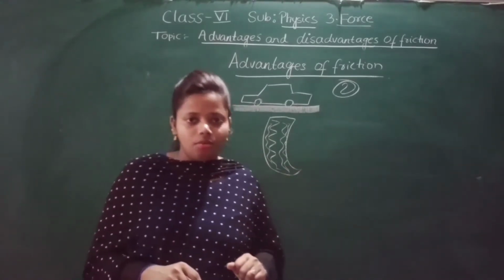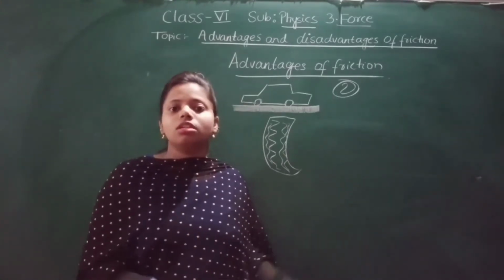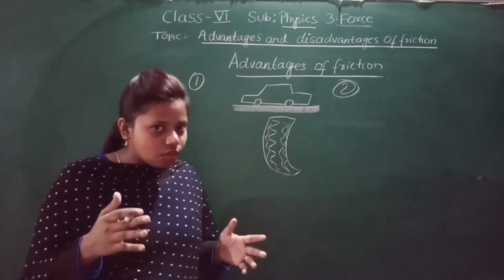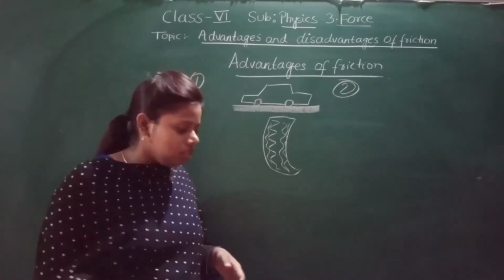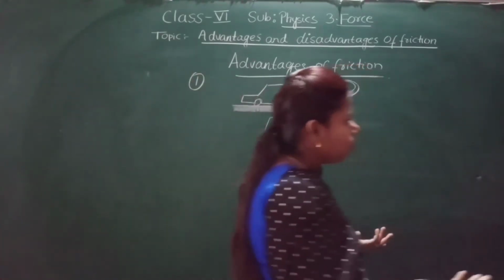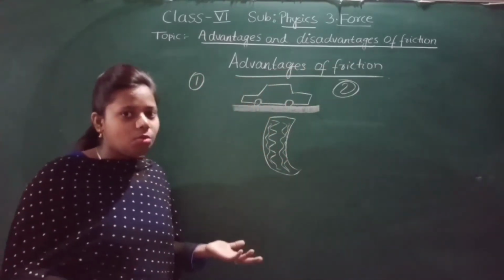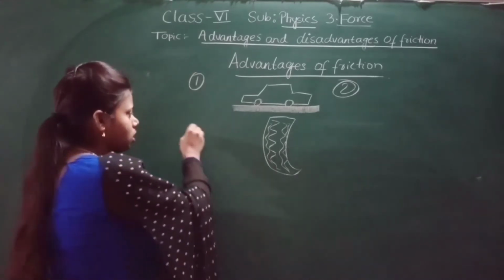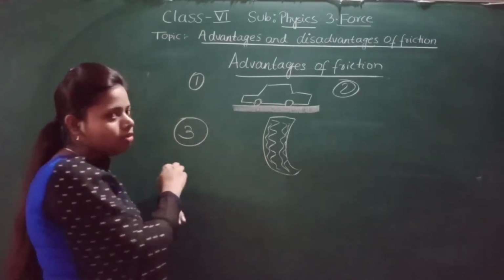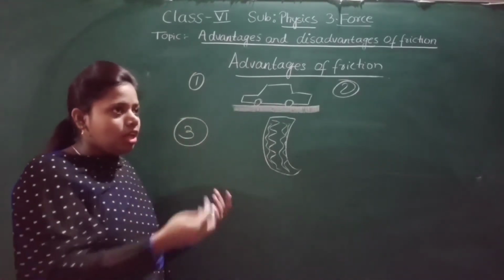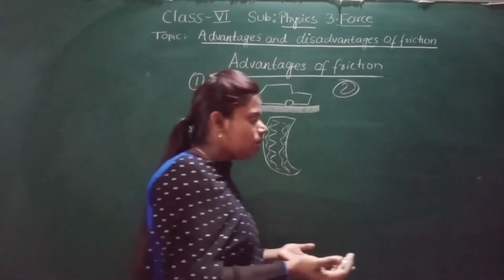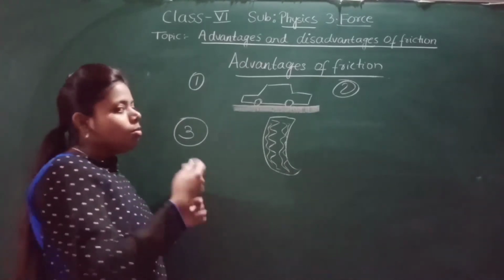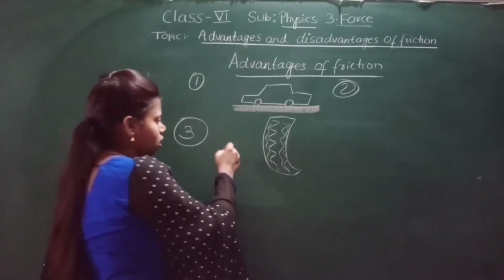Now what is the third advantage? You are very much familiar with the third advantage, and that is that you are able to walk. You walk from one place to another. See, I am walking. What is the reason behind my being able to walk? Because of friction. So the third advantage is that we are able to walk. The reason is friction only.